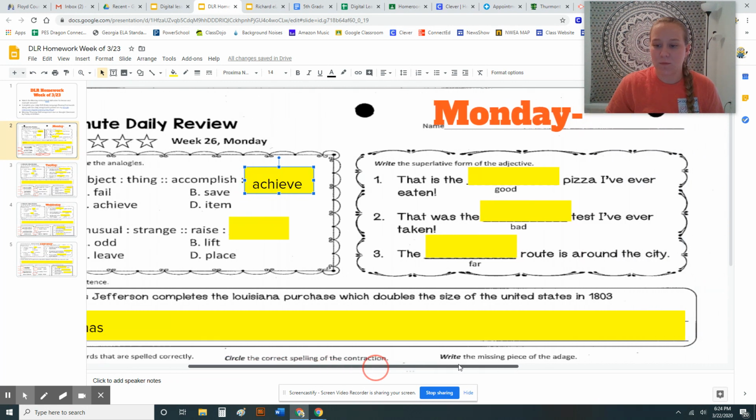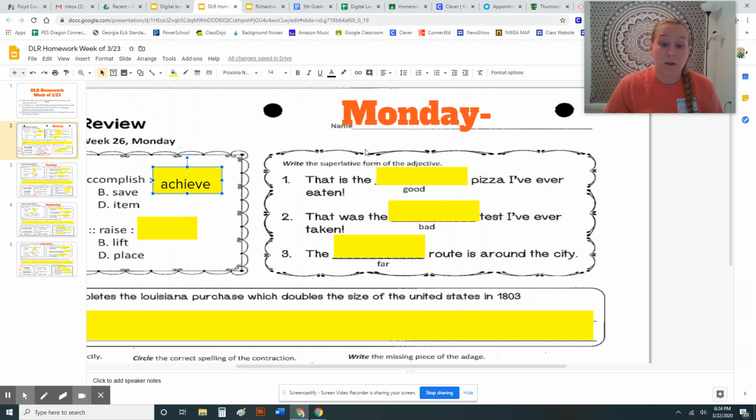All right, next section, let's move over. It says write the superlative form of the adjective. So superlative means kind of the greatest form of that adjective, the greatest form of that word. So instead of saying, that pizza is really good, I need the greatest form of the word good. So that is the blank pizza I've ever eaten. The form of good that is kind of the greatest version would be best. So I'm going to type that in there. That is the best pizza I've ever eaten. Awesome. So number 2, you're looking for the superlative form of bad and far. So you'll click on those boxes and fill it in.